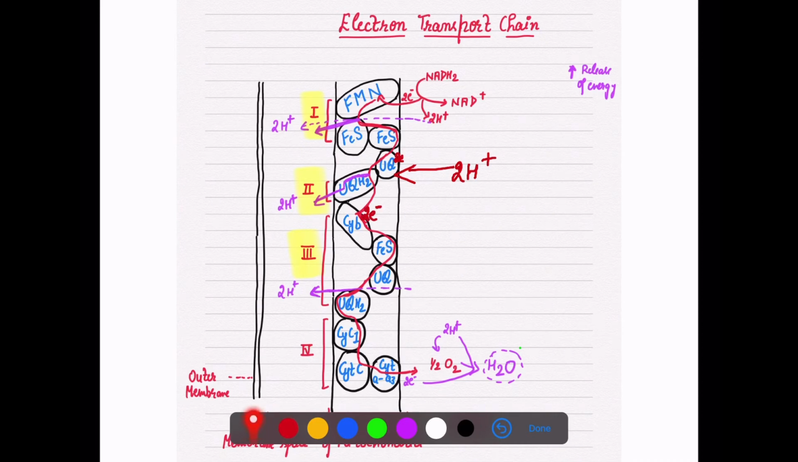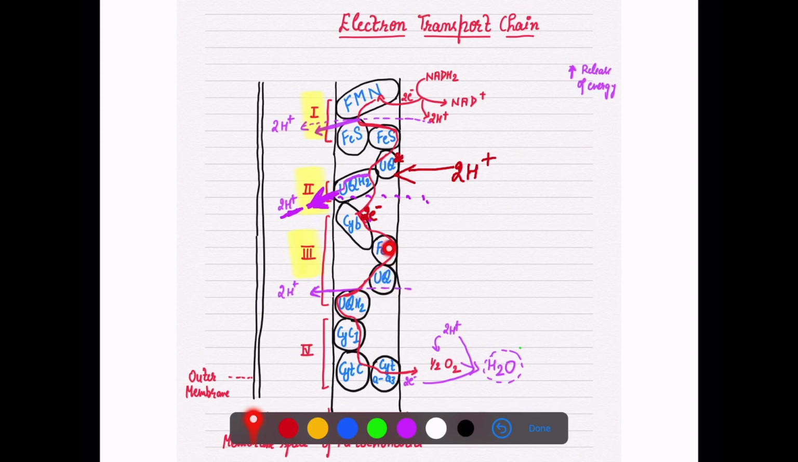The moment it passes the electron, energy is released. So more energy is released here now, and this energy will now pump a pair of protons into the intermembrane space. And now this electron will be passed on to cytochrome B, that is your CYB, and then there are iron sulfur proteins, and then there is UQ, and then this will pass on to your UQH2.